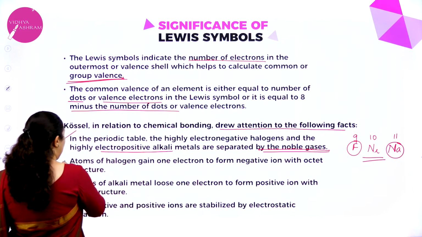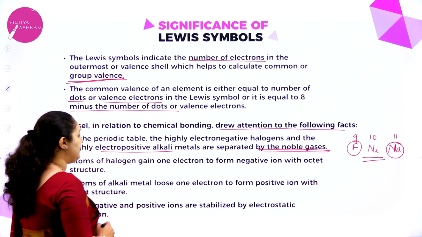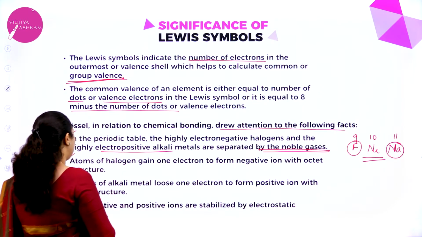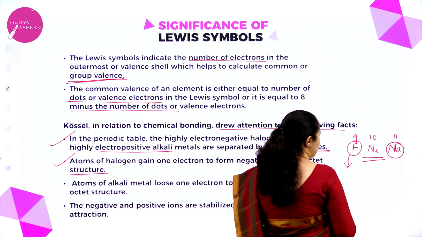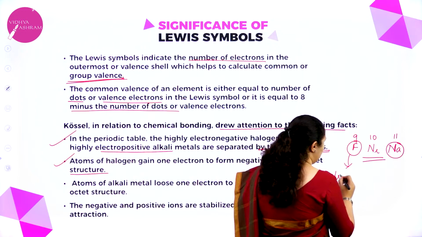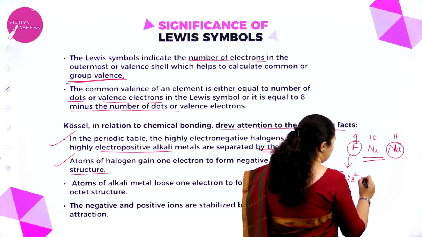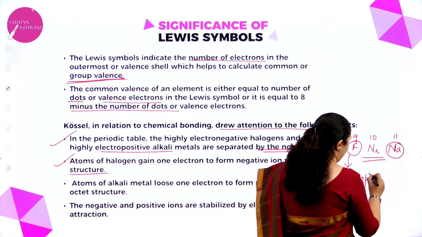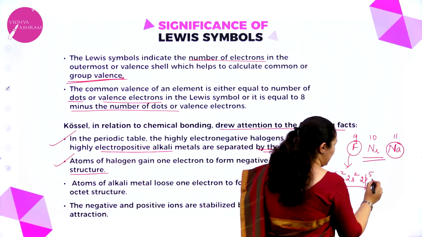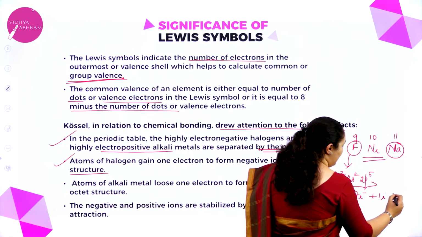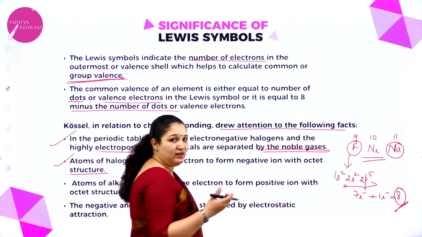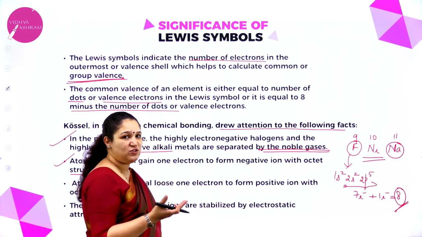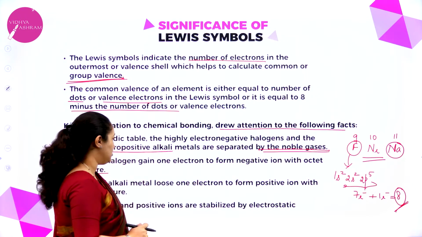Next, what did he tell? Atoms of halogen gain one electron to form a negative ion with octet structure. Now for example, fluorine, I told you, atomic number is 9. What is its electronic configuration? It is 1s2, 2s2, 2p5. Now in the valence shell, 5 plus 2, 7 electrons are there. So if it takes up one more electron, it will reach octet. So it will take up one electron, get a negative charge and reach the octet structure.